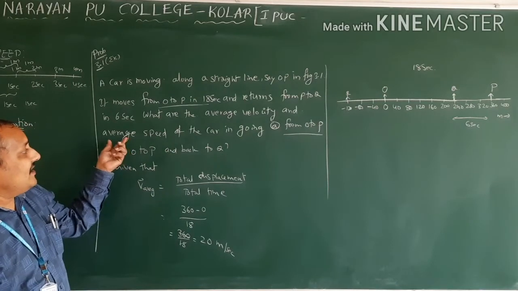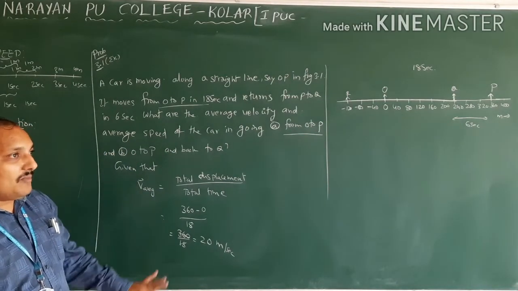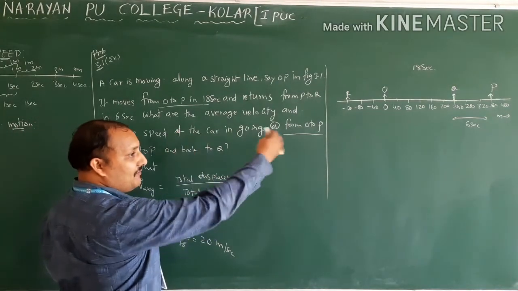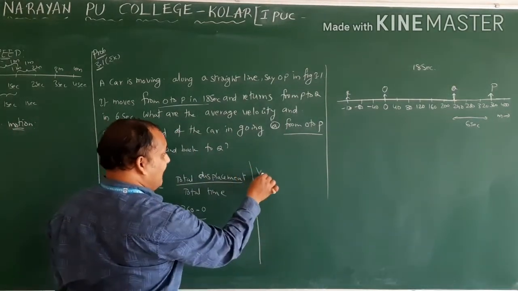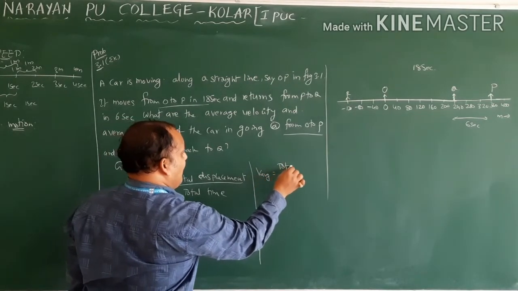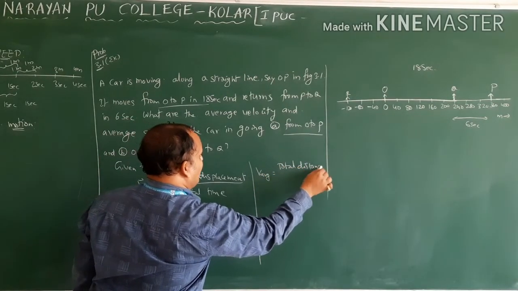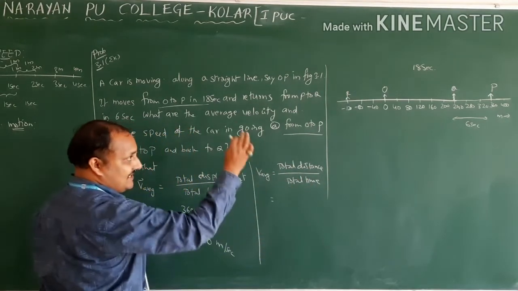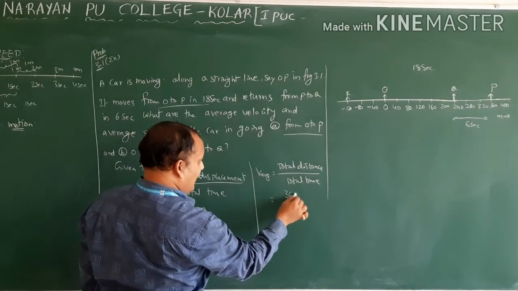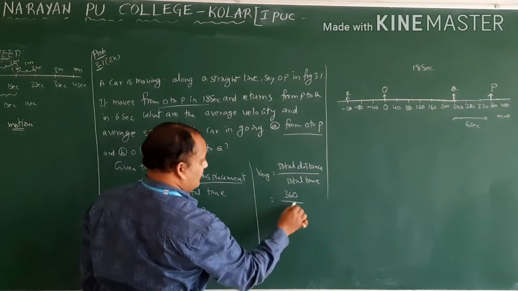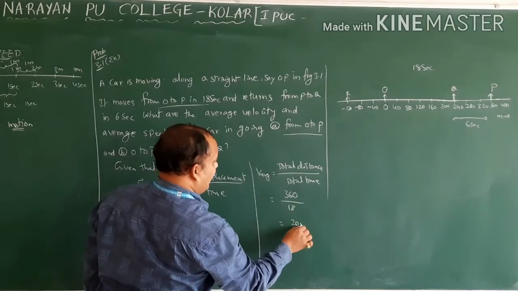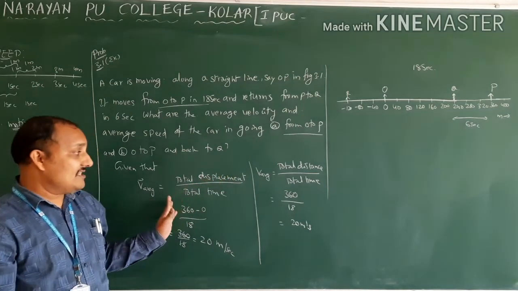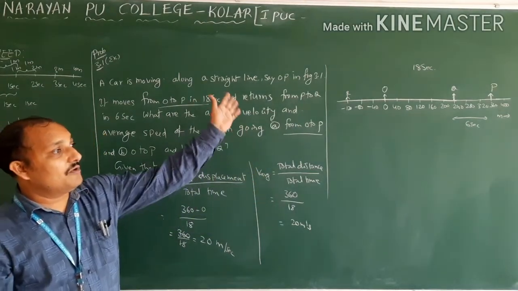Now we have to calculate the average speed. How much will you get for average speed? Without doing, we can say, right? Because the object is moving in the forward direction. Therefore, what is the average speed formula? Total distance by total time. So what is the total distance from O to P? Again the same, 360, by total time, 18. Therefore, again you will get 20 meter per second. This is the average speed from O to P.